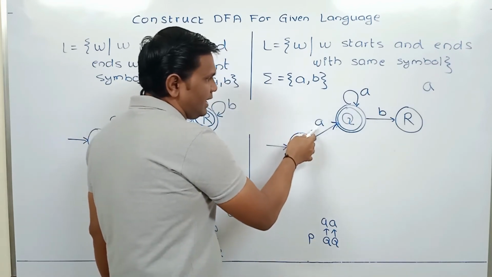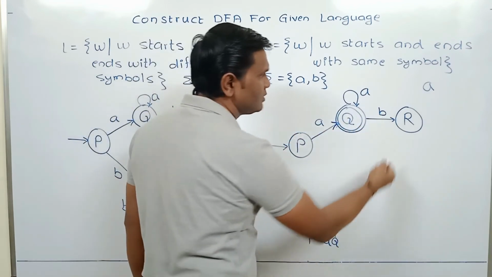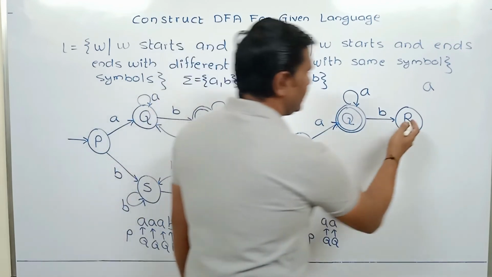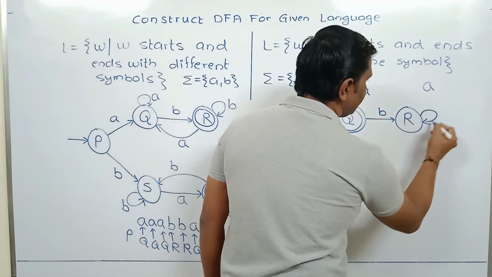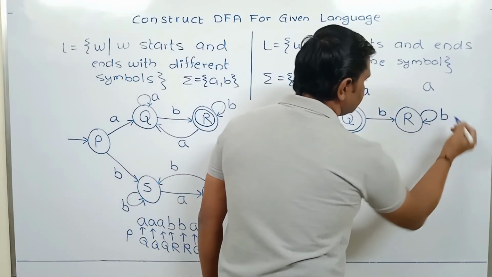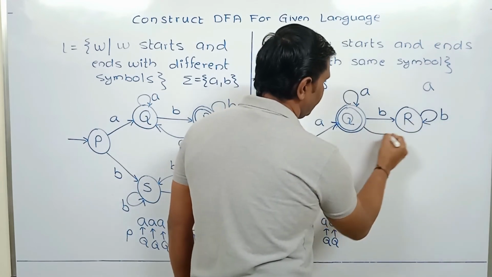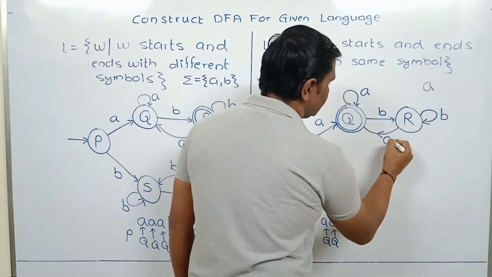Starting with A, ending with B, different symbols, non-final state. Here if B comes, it will remain in state R itself, and if A comes, it will go back to state Q.